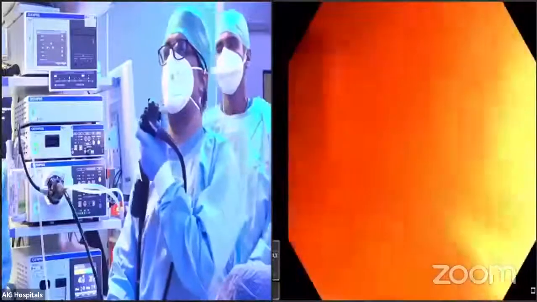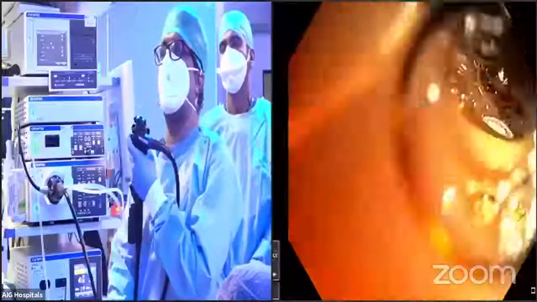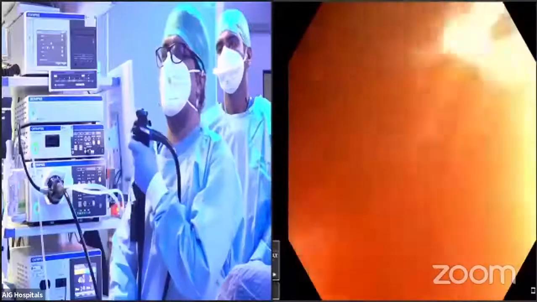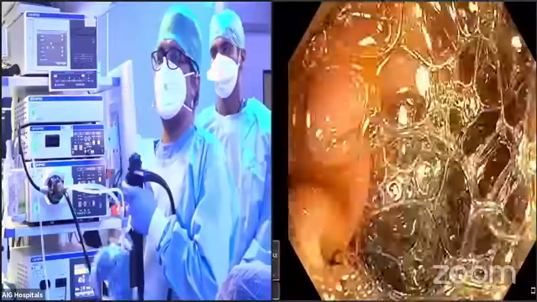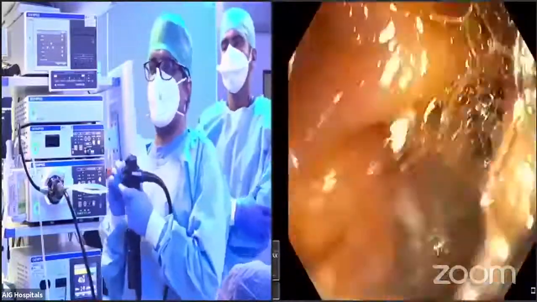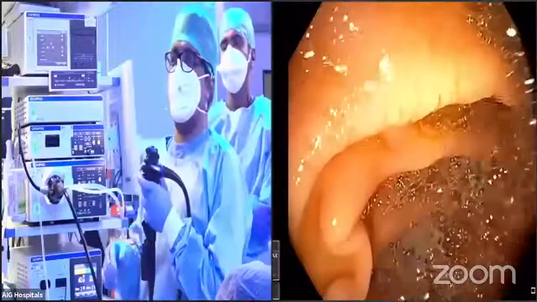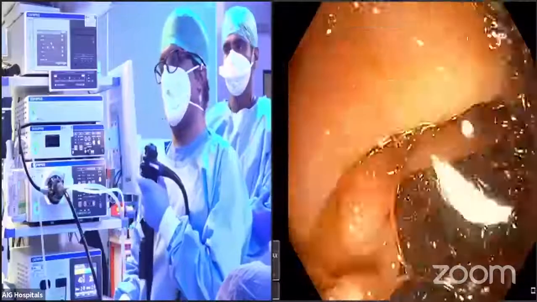You need to do a lot of pressure maneuvers when you are into the mid ileum or mid jejunum, where sometimes the propulsion is not up to expectation, and then you have to give abdominal massage or do some pressure, as we do in colonoscopy to reduce the loops. So that is required.